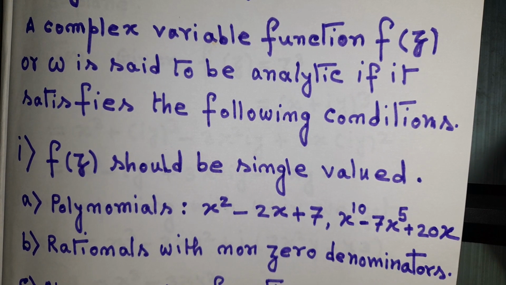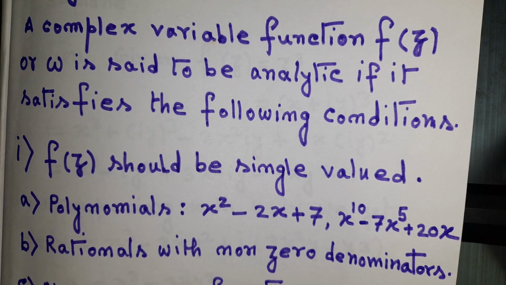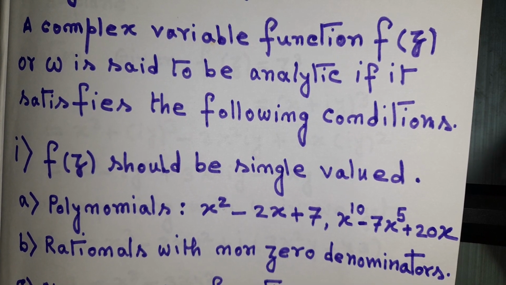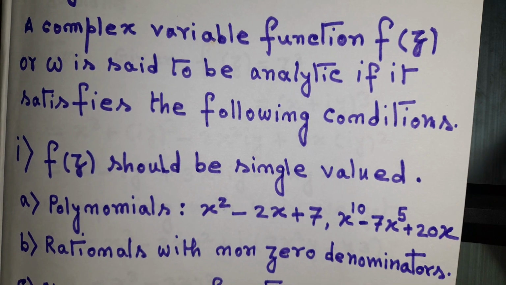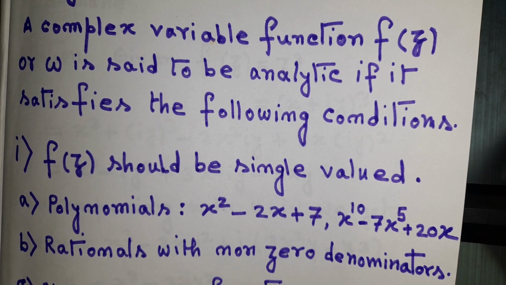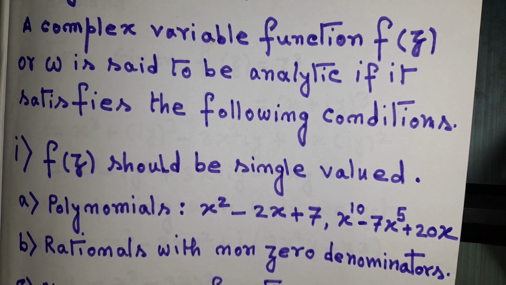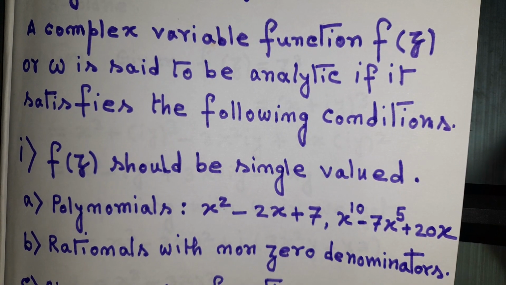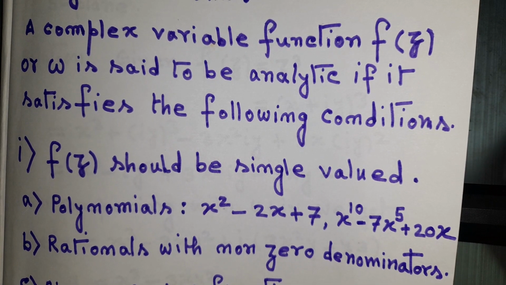f(z) should be single valued. Now what is single valued? Single valued means that for every value in the domain we will have a unique value in the range. If you have any doubt, you can check the video I have already uploaded on functions, so from there you can understand what functions are, what single valued functions are, those kinds of things.